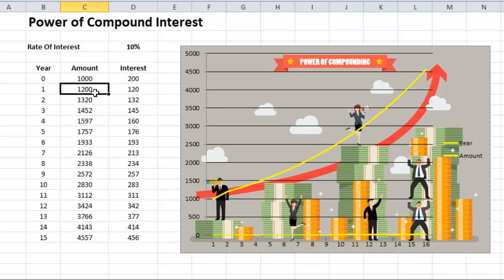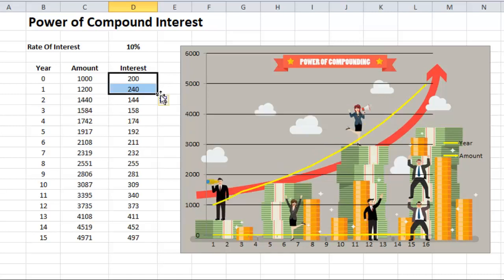Now here we will add the amount, initial amount plus the interest. Here also we will calculate the amount by 20% as we have done in the previous case. So I am copying this formula here. So it is 240, and now let us repeat this for the other cells.